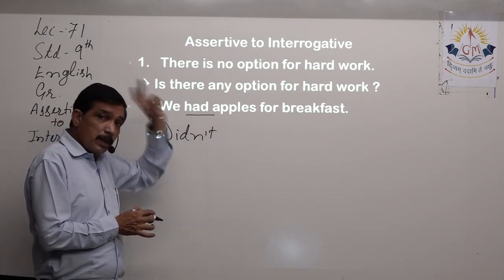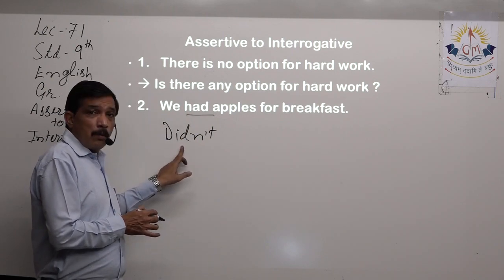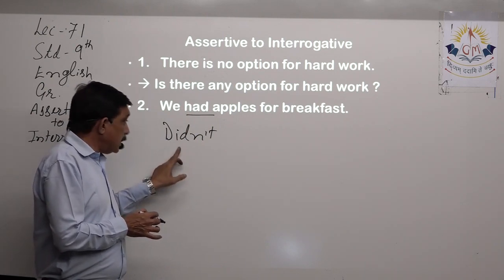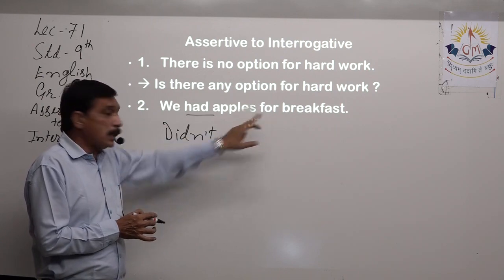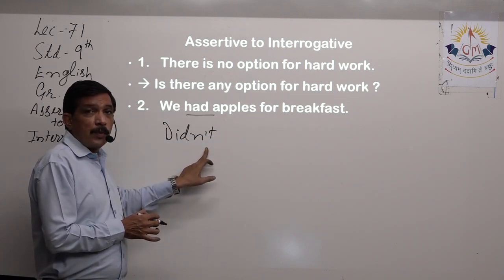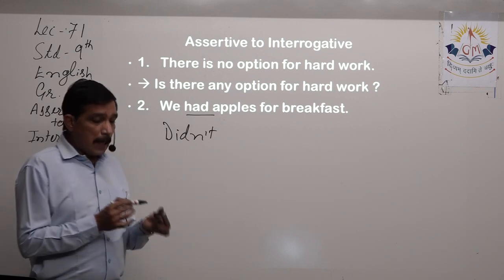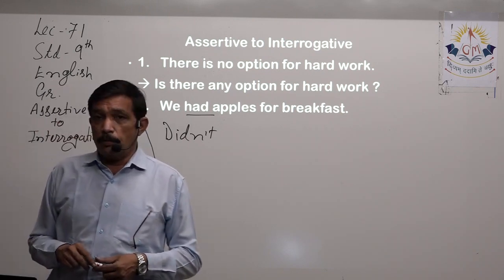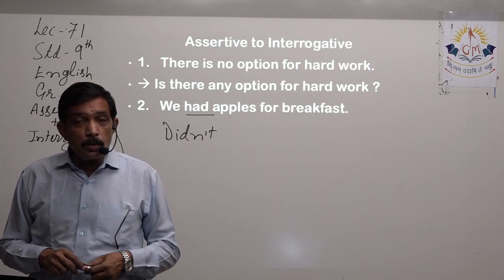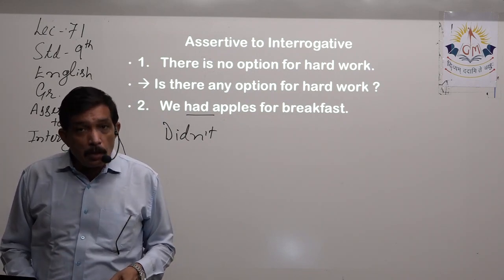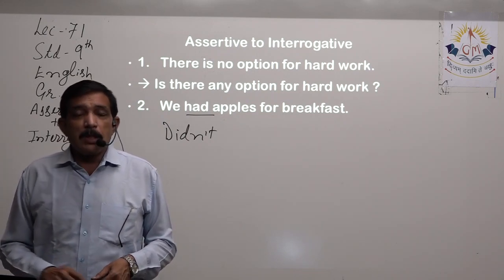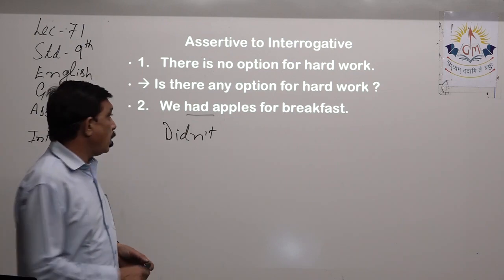That's already over, so it is past tense. So the past tense of do form is did, and no negation is there, so not. Yes, did not. See that you use the proper negative word. No is also negative. Never is also negative, right? But see which one fits over here.